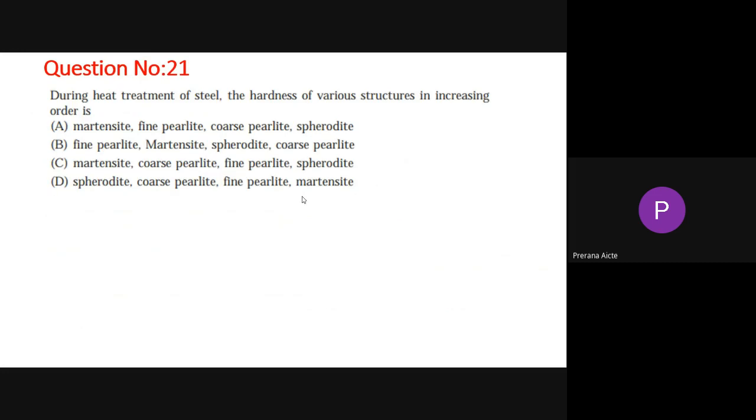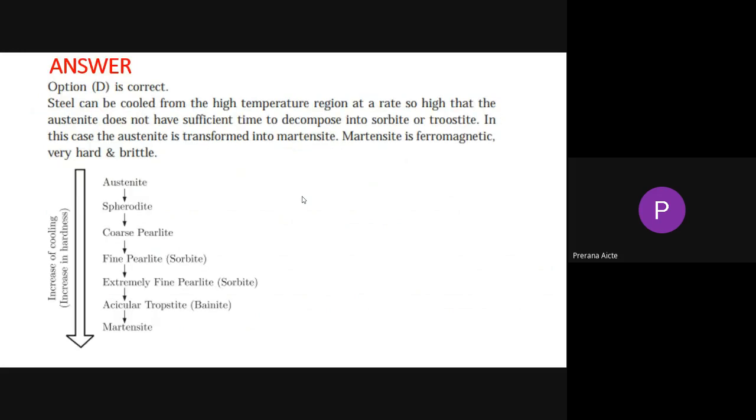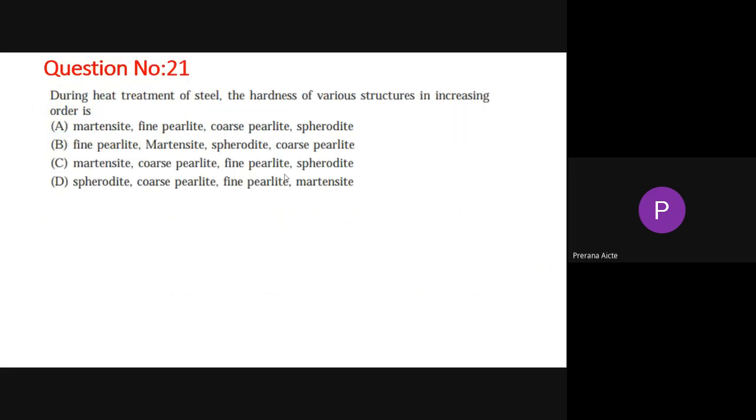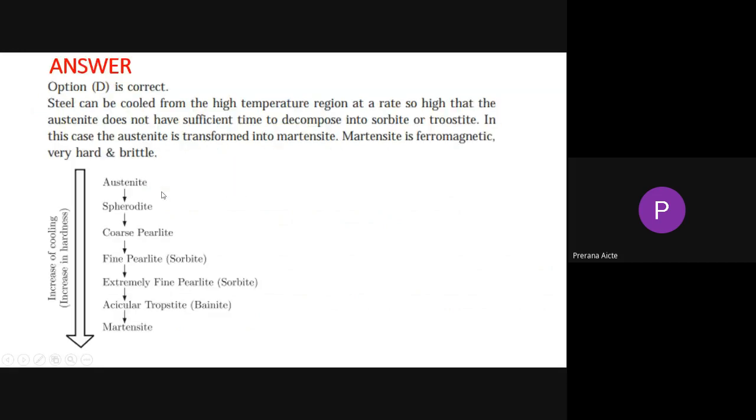Now 21st question. During heat treatment of steel, the hardness of various structures in increasing order is: martensite, fine pearlite, coarse pearlite, sorbite; and fine pearlite, martensite, sorbite, coarse pearlite. So these are the orders given. This option is correct, that is option D: sorbite, coarse pearlite, fine pearlite, and martensite. That is the stages from where it is coming. That stage is the answer given.